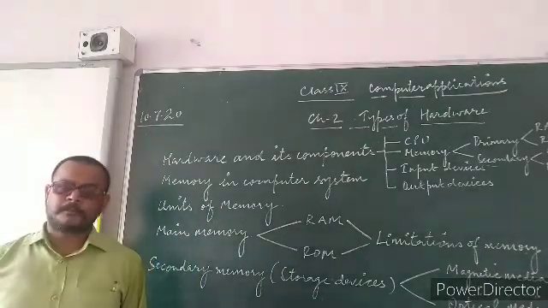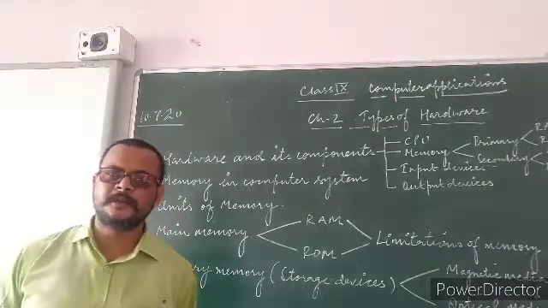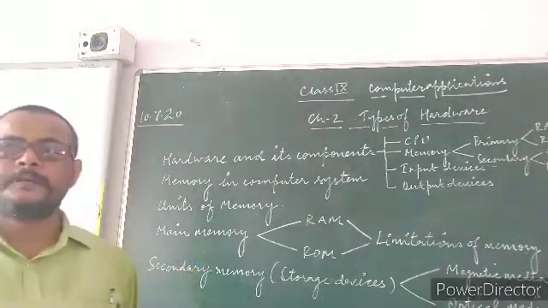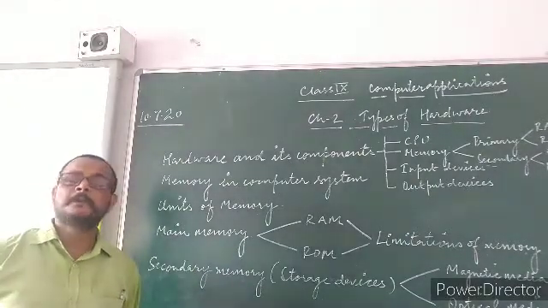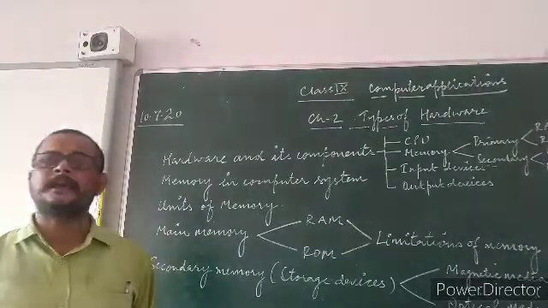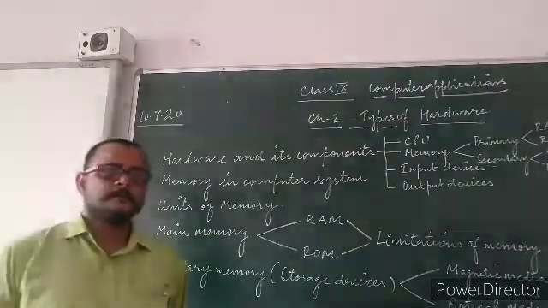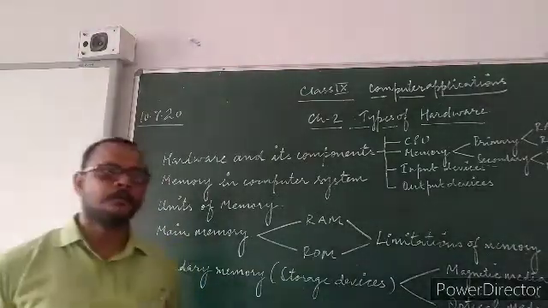The smaller unit than byte is bit. And nibble is the smaller unit than byte.